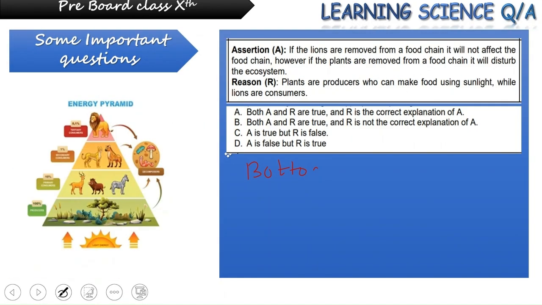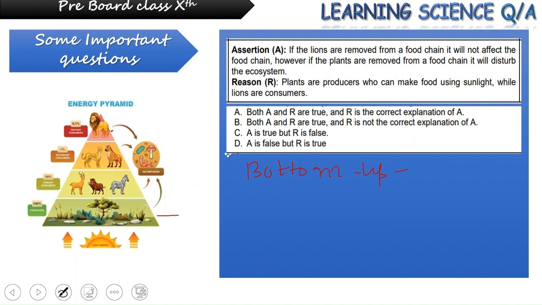In any ecosystem, we have two kinds of control. One is bottom up control, which tells us if the producer level is disturbed, or say if it is removed. This minus sign shows the removal of the producer level. It will affect all the other levels above in a direct way.